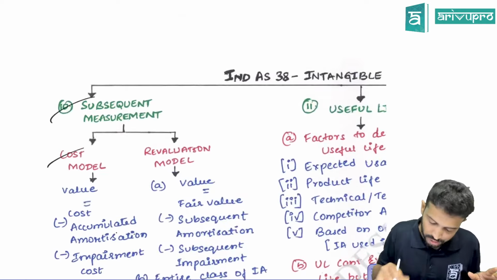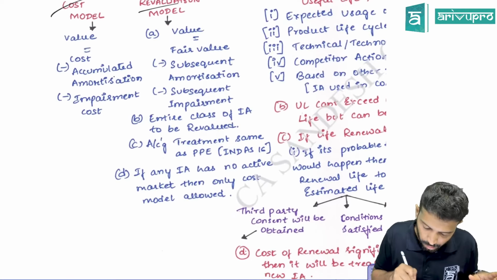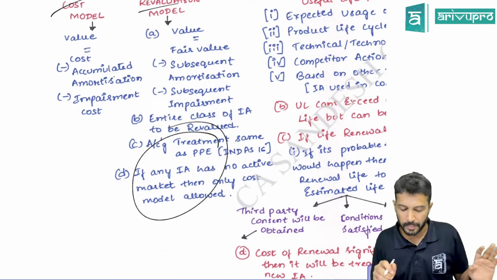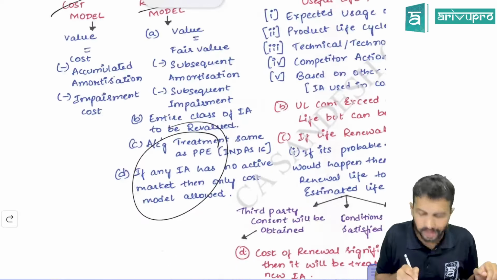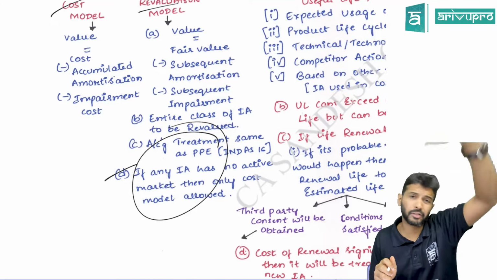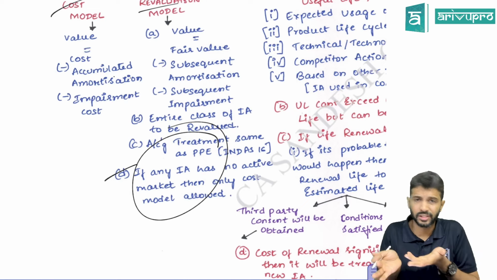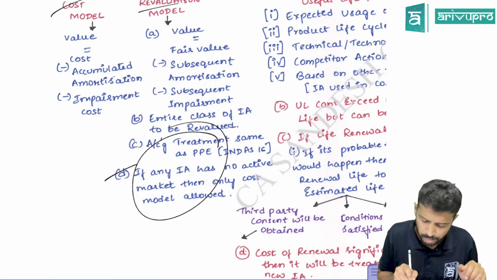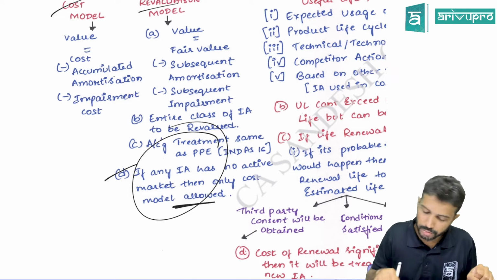Okay, cost model, revaluation model, we already discussed there. The treatment of the revaluation model is the same as PPE. And one more thing, if you want to go for the revaluation model for any intangible asset, you need to have a fair value for it. Fair value, you get it from an active market. If any intangible asset does not have an active market, then for such an intangible asset, we only go for the cost model. We cannot apply the revaluation model.